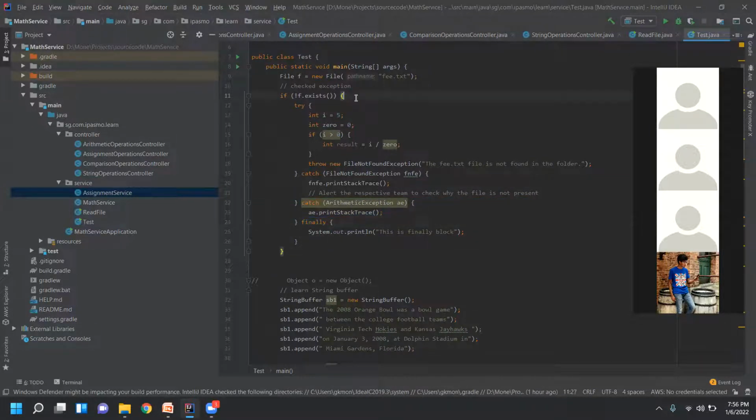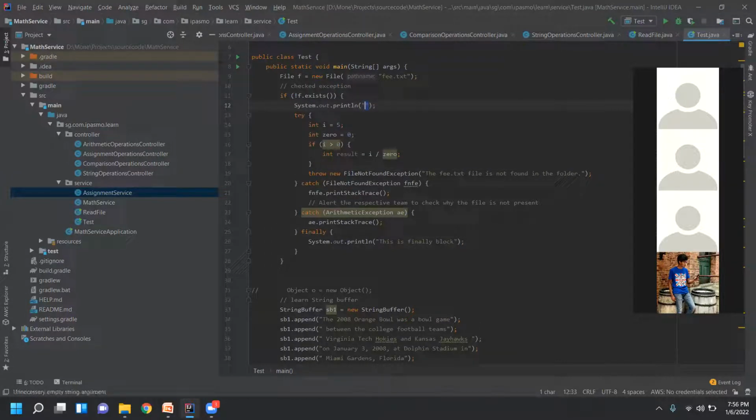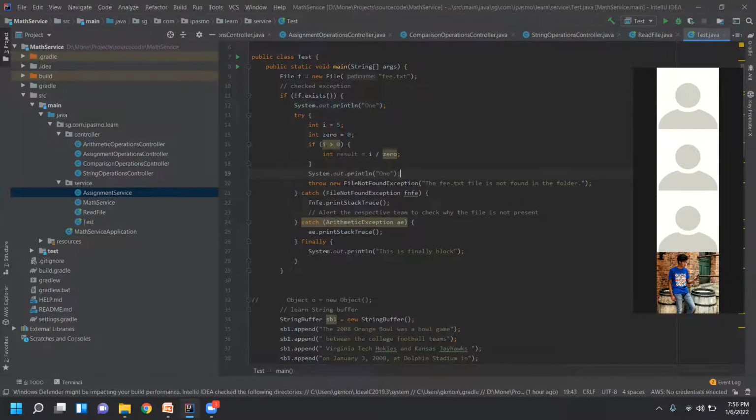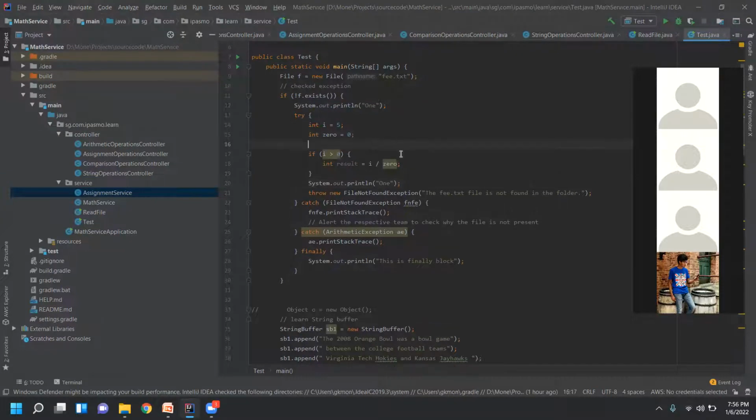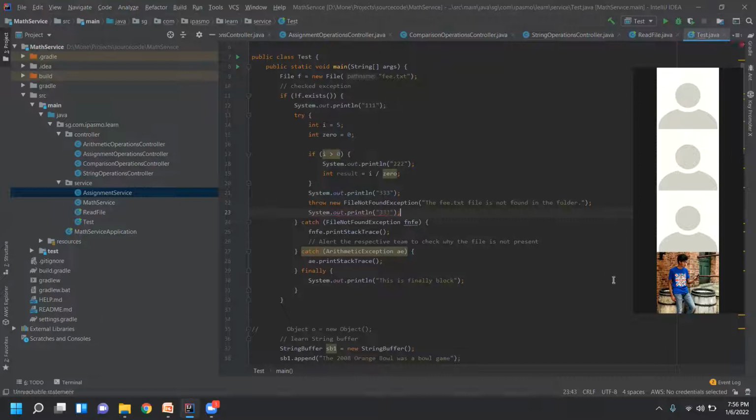If you're getting any doubts, you just add print statements. So I just write 1 here. You can add it here and before also. Inside also you add. So this one will be 2, 2, 2, 1, 1, 1, and this one will be 3, 3, 3. After this you cannot add a statement.